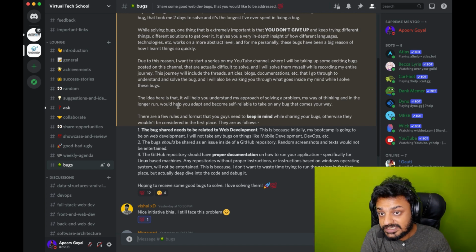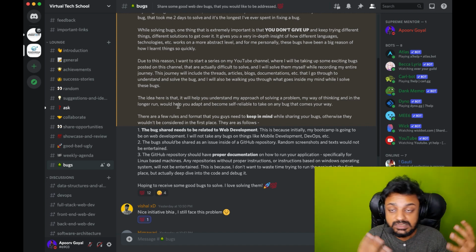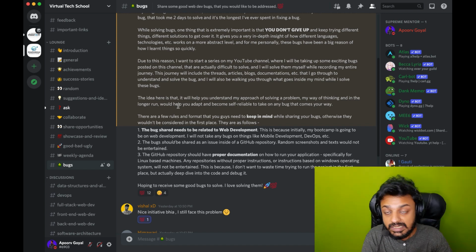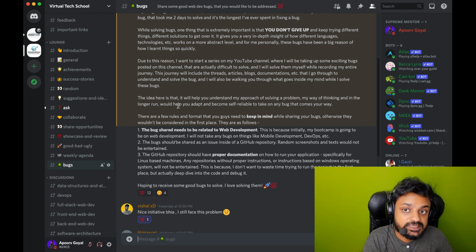I am not going to waste my time figuring out what commands I need to change when it comes from Windows to Linux. So the documentation should be Linux based. And it should have a good explanation on how I can run this project on my device. If I get stuck running the project, I'm not going to waste time there. I'm not going to try to run it by myself, right? So these are the three things.